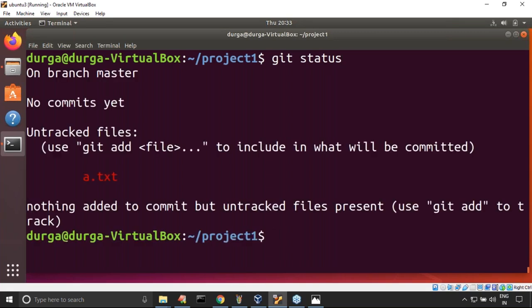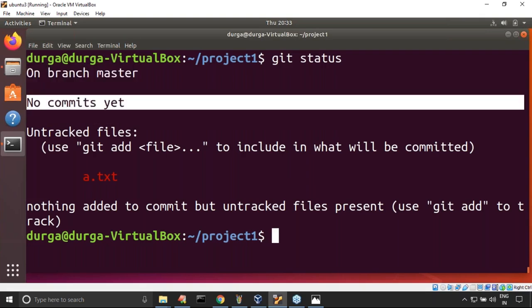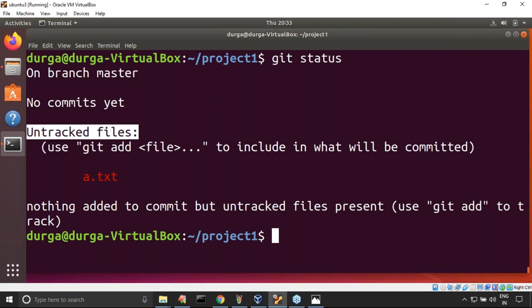Now it is going to tell that, don't worry much about all this terminology. In detail, I will explain. On branch master, no commits yet. Untracked files. Have you observed, right? Untracked files, a.txt. Are you seeing the word untracked or not? Now the file is said to be in the untracked state, because my git doesn't aware about this file. It is in the red color.